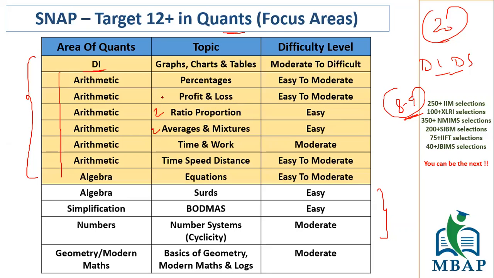With SNAP, they have been focusing on questions on averages, mixture and alligation, time, speed, distance. This is there, and as I said, you don't have to practice those tough level questions. Gone are the days, where you were preparing for CAT, where those heavy level questions used to come. So it's all about easy to moderate level questions which are going to come. These are standardized questions that you get.